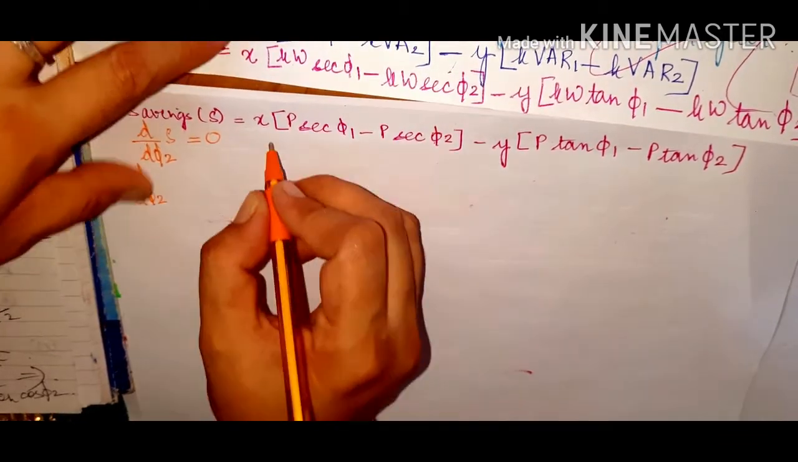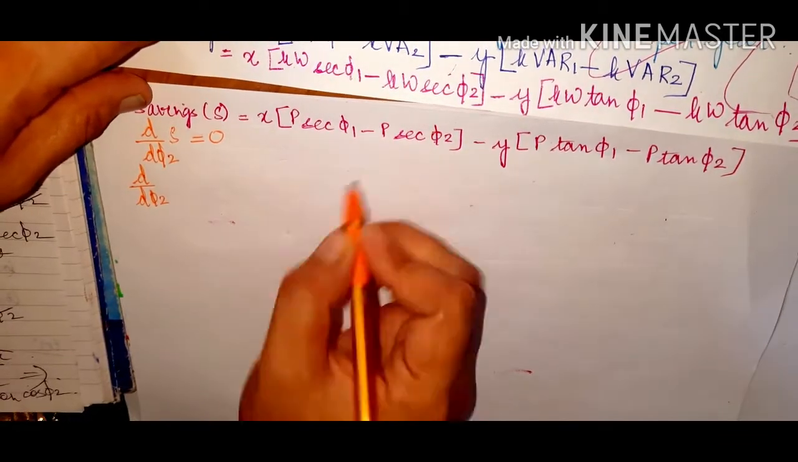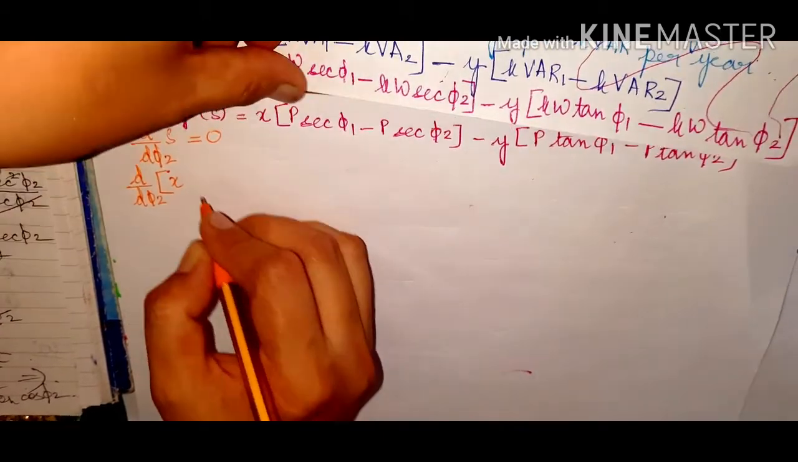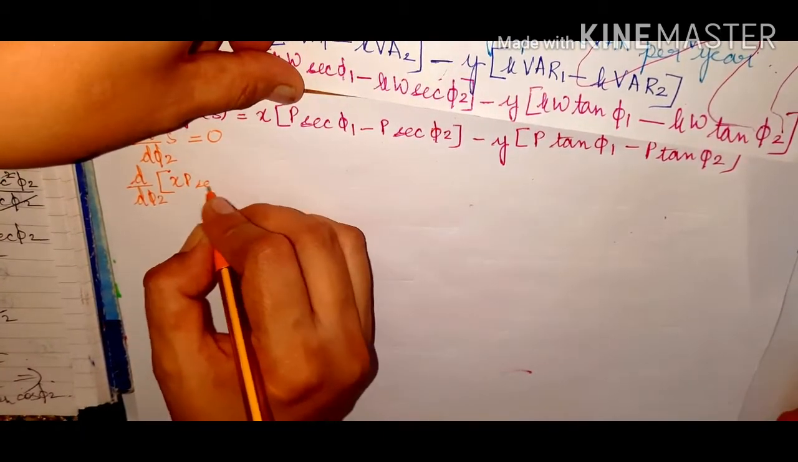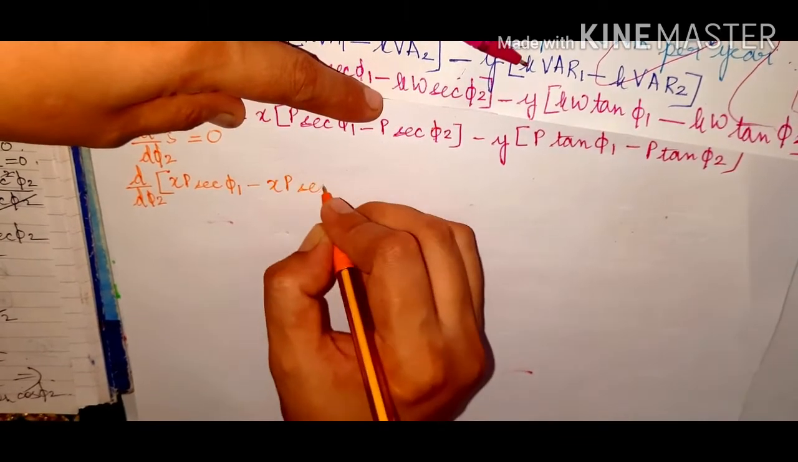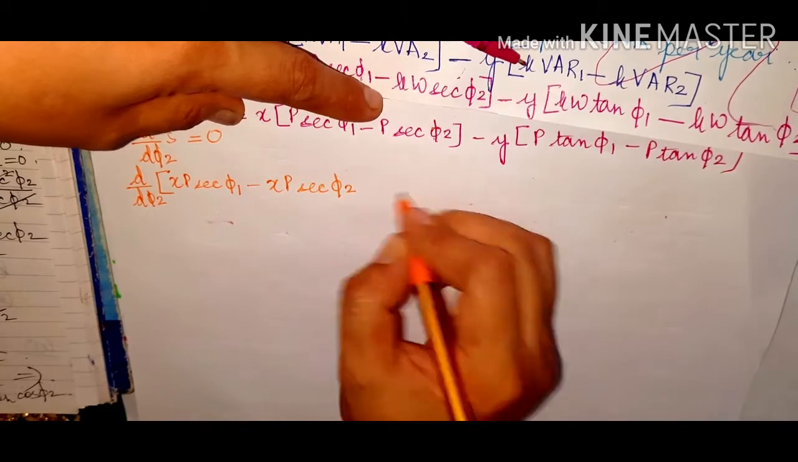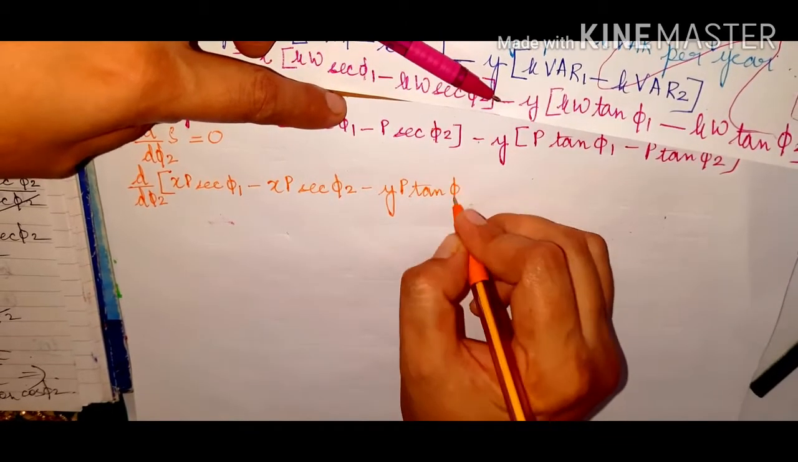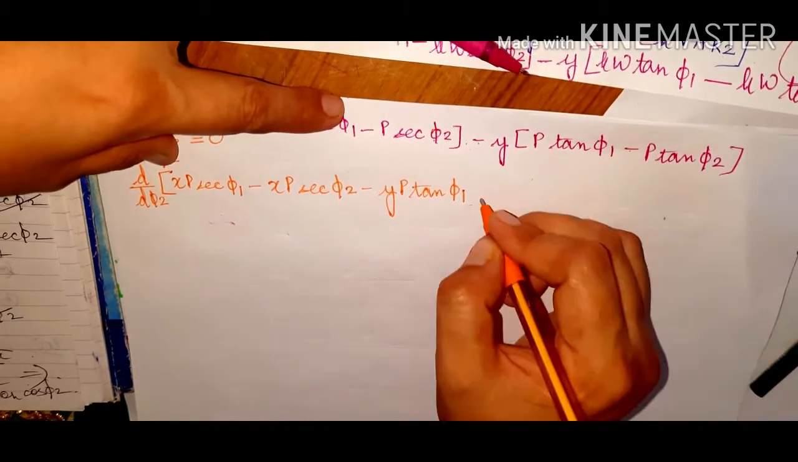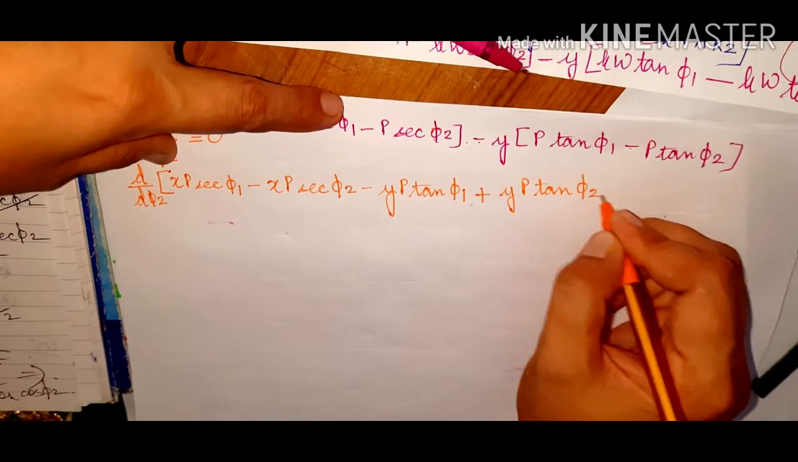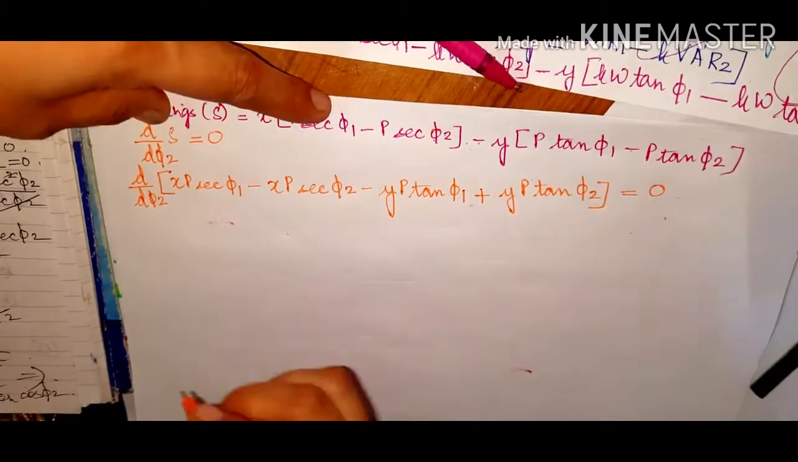First of all I am going to open this particular bracket for savings, and then I am going to write x multiplied by p sec of phi 1 minus xp sec of phi 2, again minus y multiplied by p tan of phi 1 minus, opening the brackets, minus minus is plus y multiplied by p tan of phi 2. So their differentiation should be equivalent to 0.